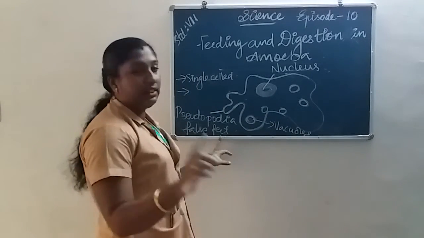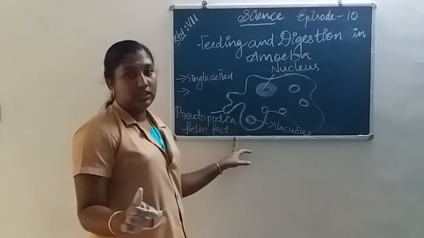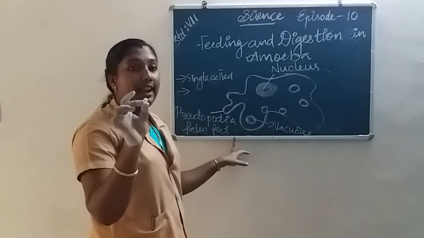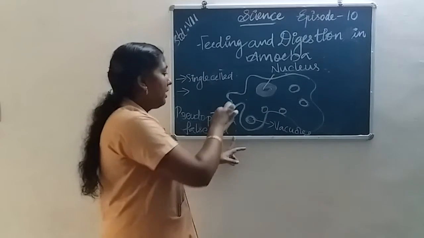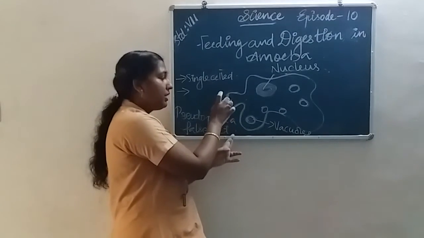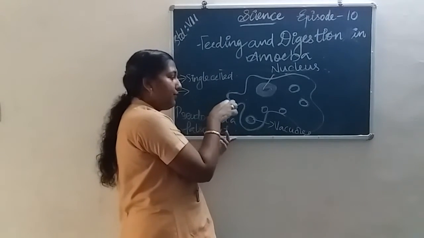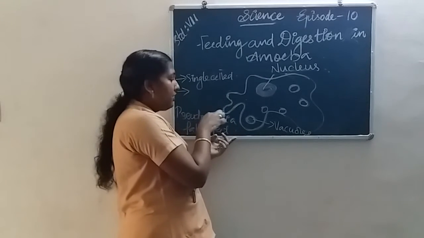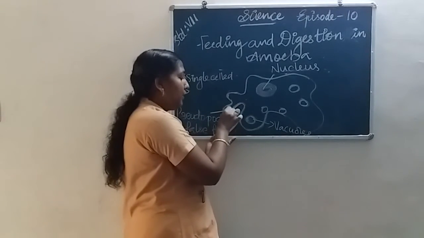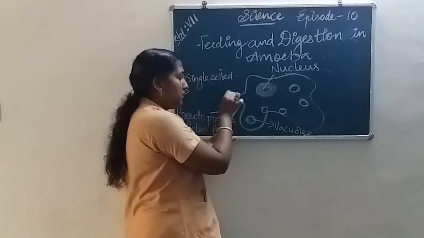Then, if the amoeba senses the food particle is nearer, it pushes out one or more finger-like projections.